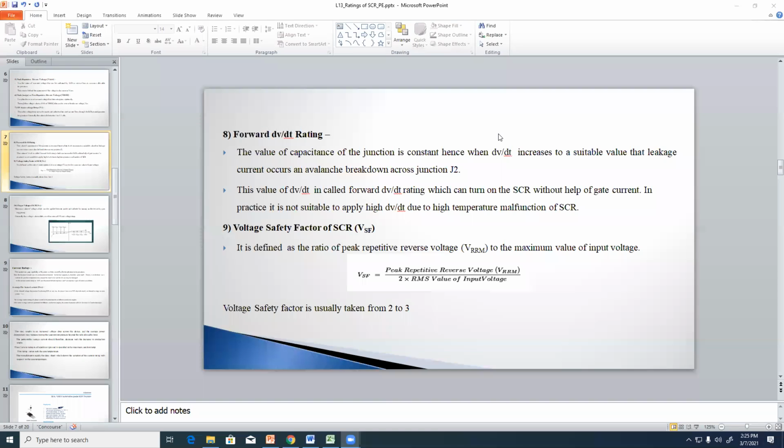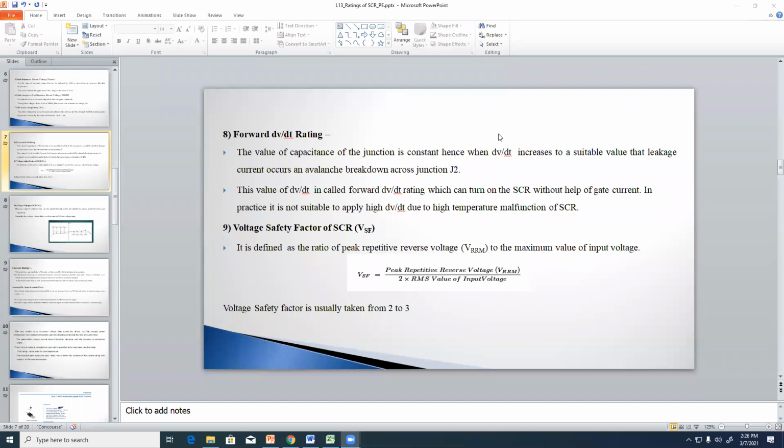It is clear. If the current increases, then the junction temperature also increases, because we are applying a high rate of change of voltage. When the junction has collapsed, high current flows through it, and due to this flow of high current the temperature increases. If this temperature exceeds the limits, then the thyristor is going to be damaged.